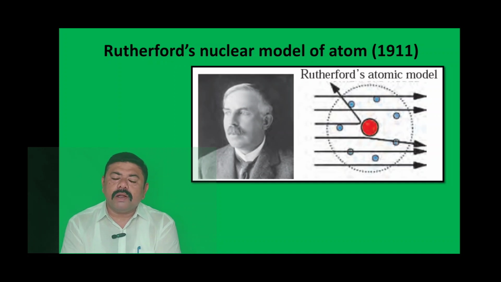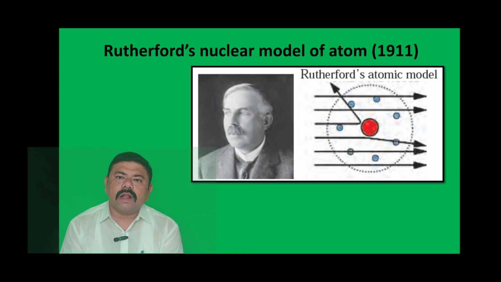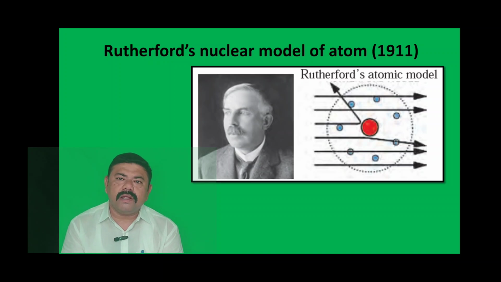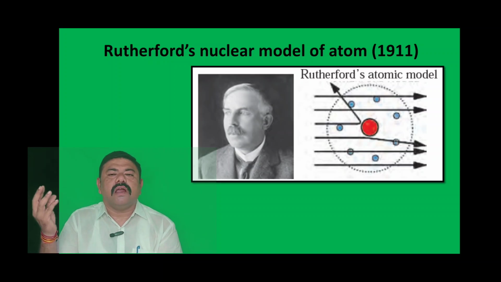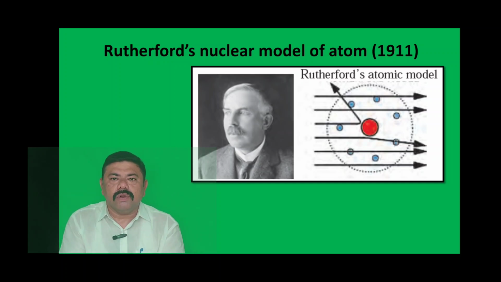But remember, according to a law of physics, when any object revolves around another object in a circular manner, the energy gets decreased, and surely that object, if it is negatively charged and the proton is positively charged, will fall down.